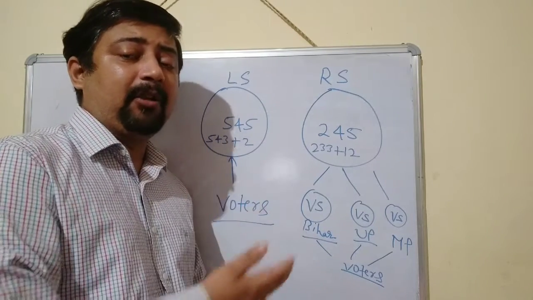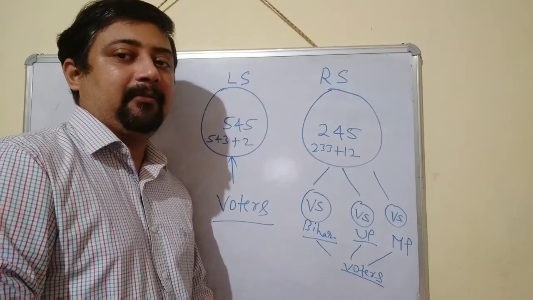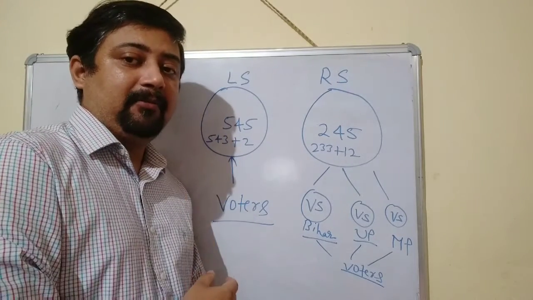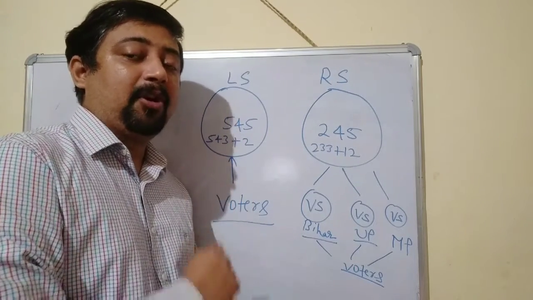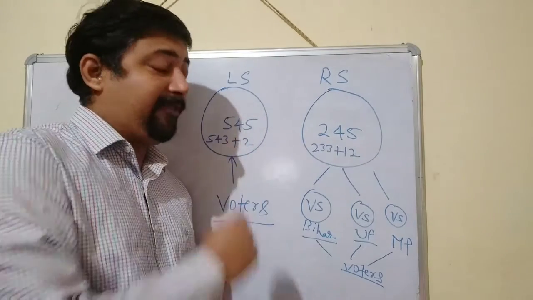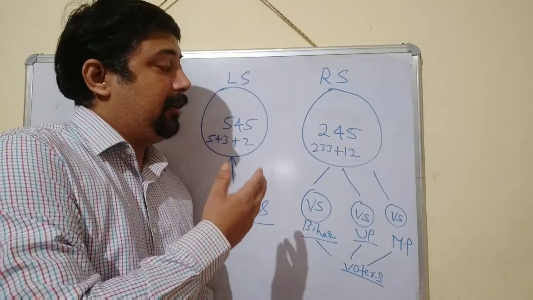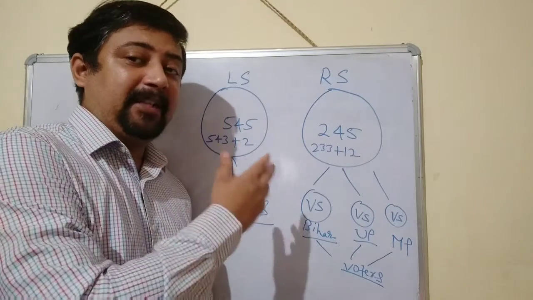Apart from that, you need to understand that the chairperson of the Lok Sabha is termed the Speaker, and he is elected from the members of the Lok Sabha. Similarly, the chairperson of Rajya Sabha is the Vice President of India.